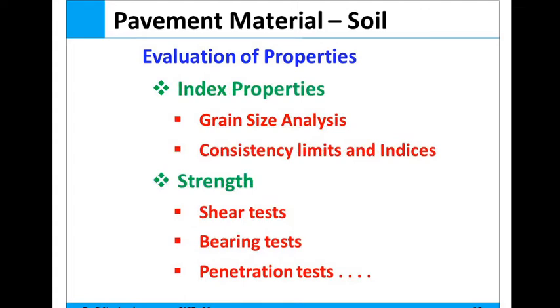Other properties are the index properties, that is, grain size analysis. Next, consistency limits and indices. Then strength, if you consider the strength of soil. In the case of strength of soil, these are basically the shear test, bearing test and penetration test.